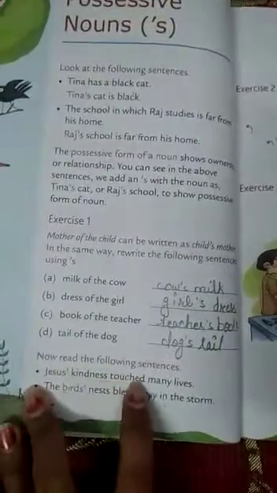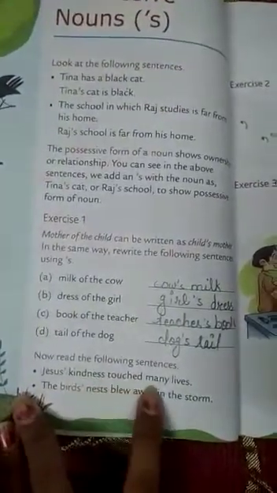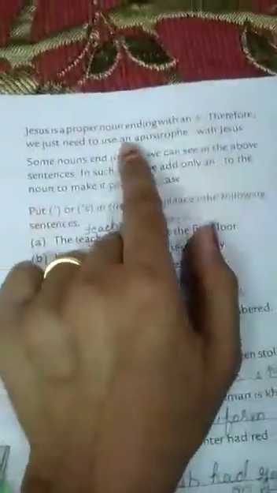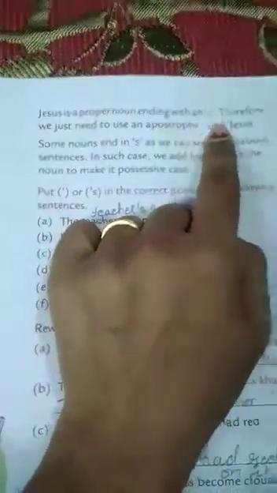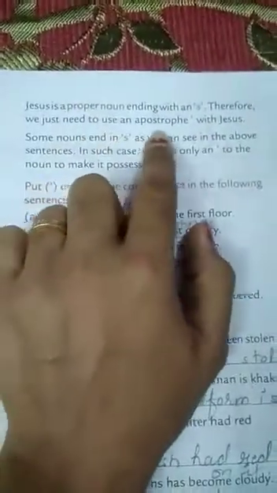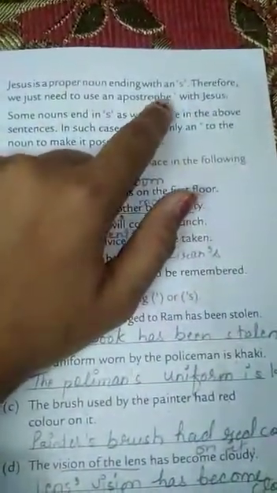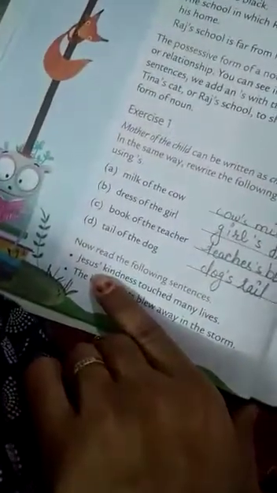Now read the following sentences. Jesus' kindness touched many lives. The bird's nest blew away in the storm. Jesus is a proper noun ending with an s. Therefore, we just need to use an apostrophe with Jesus. At the end you can see there is an s, so we can't use apostrophe s again. So we use only an apostrophe.